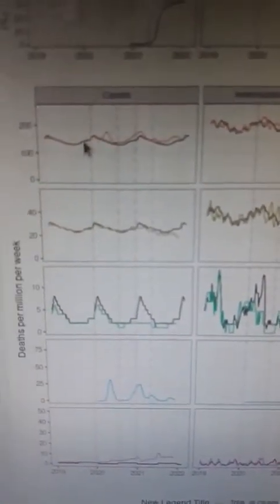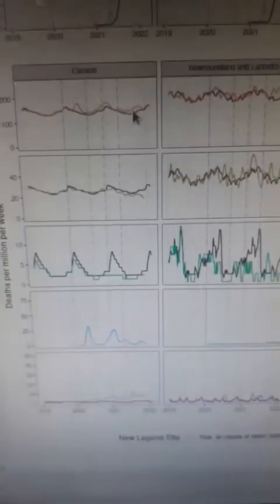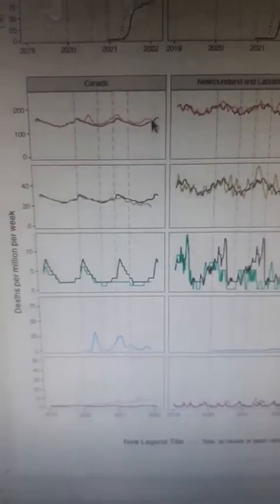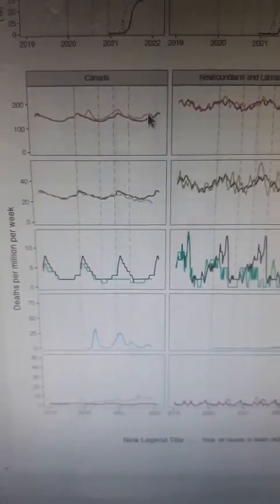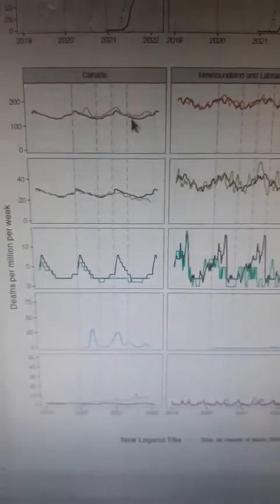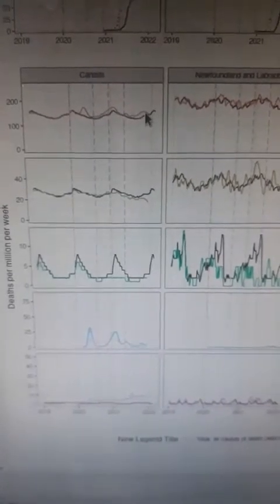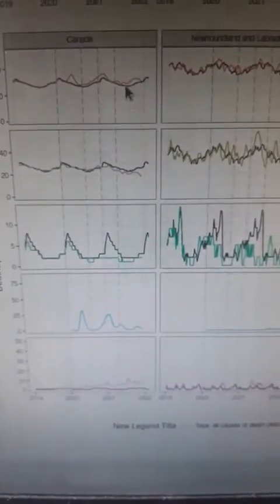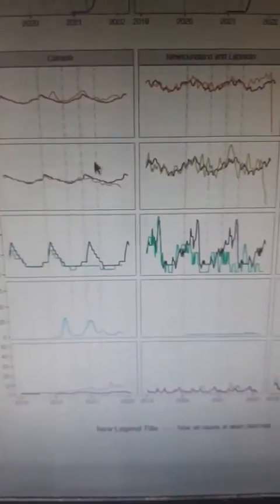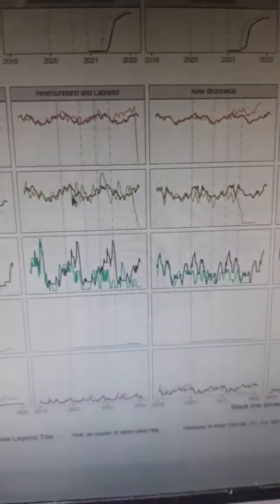For example, for Canada, at the end of 2021, we had about 150 deaths a week. That's the red line here. And we see that historically, it was slightly less than 150, and so on and so forth. You can see it for different causes, which are here, or different regions right here.